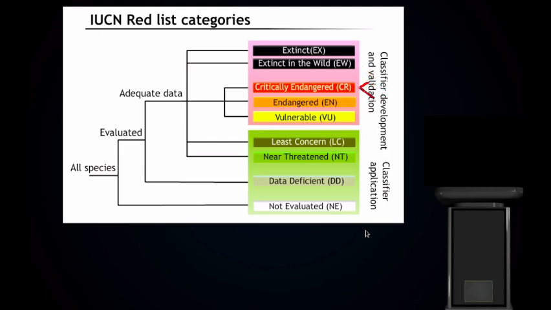Critically endangered, endangered, and vulnerable species are still present on planet Earth. They are also still present in the wild, but they are facing the danger of extinction because their numbers are decreasing due to various factors like deforestation, overexploitation, and alien species invasion. So according to the IUCN Red List categories, they are classified into these categories. For the last two, some species are not evaluated, and some, although evaluated, have no sufficient data to categorize them.